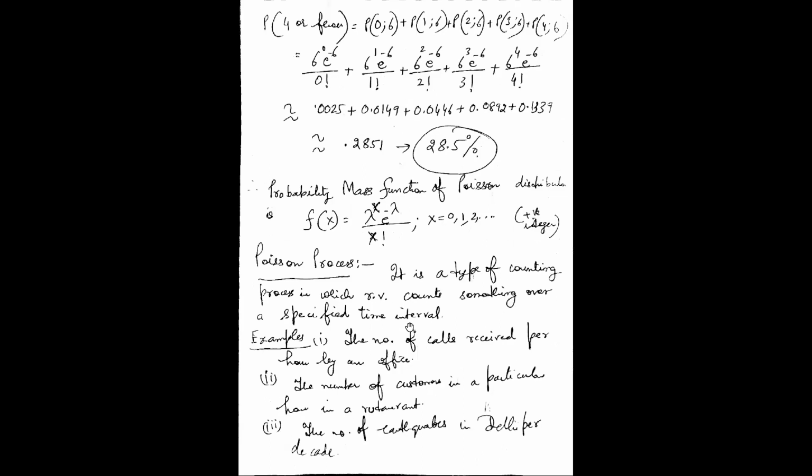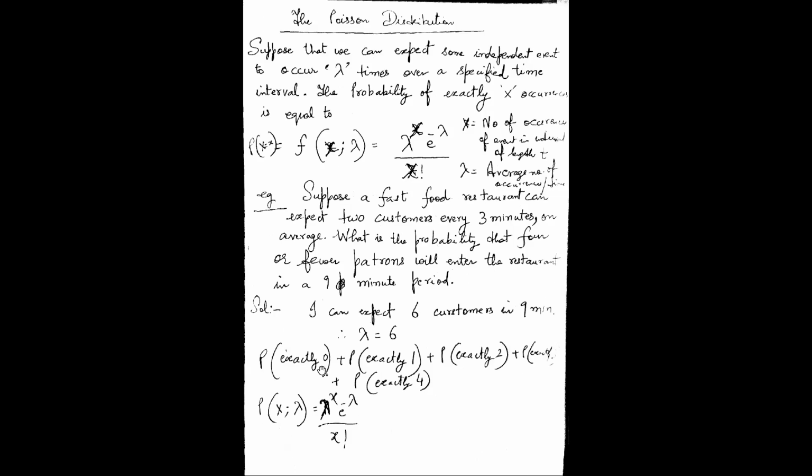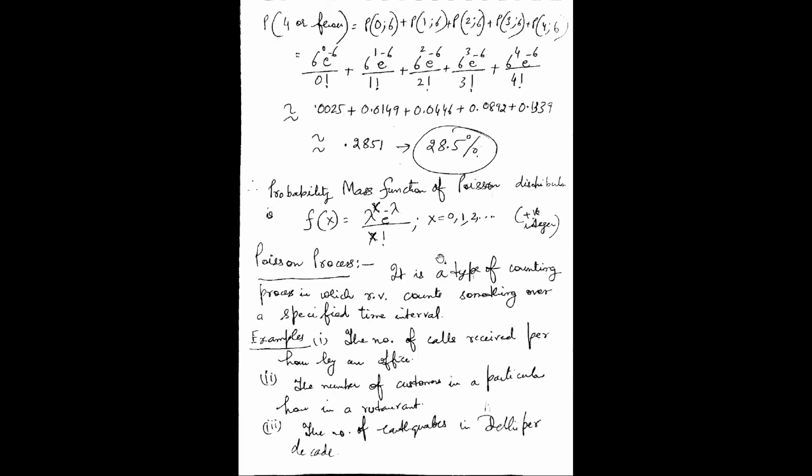So let's try to find out. The probability of 4 or fewer will be equal to, in this case, exactly 0. So x is 0, lambda is 6. Lambda will be fixed here. For the probability of exactly 1, x is 1 and lambda is 6. In the third term, x is 2 and lambda is 6. Then x is 3, lambda is 6, and x is 4, lambda is 6. So that's what I'm writing here: the probability of 4 or fewer is equal to P(0; 6), P(1; 6), P(2; 6), P(3; 6), and P(4; 6), summed. So we have the value of x, we have the value of lambda.